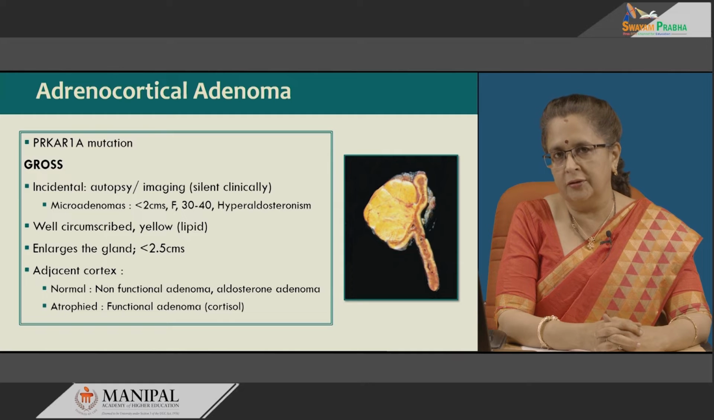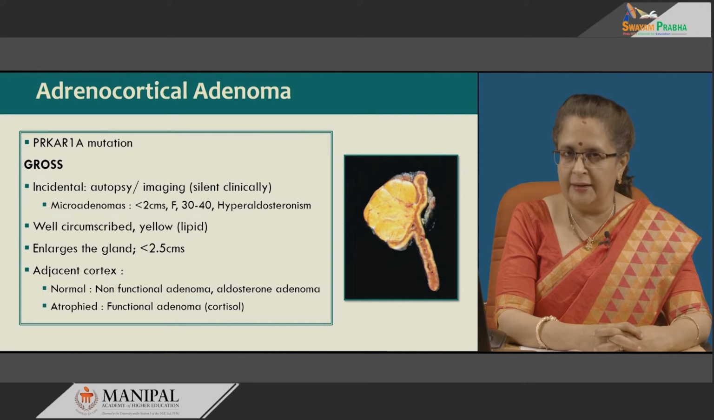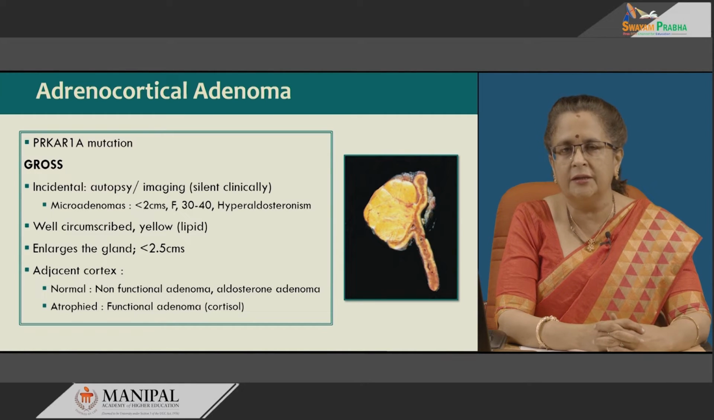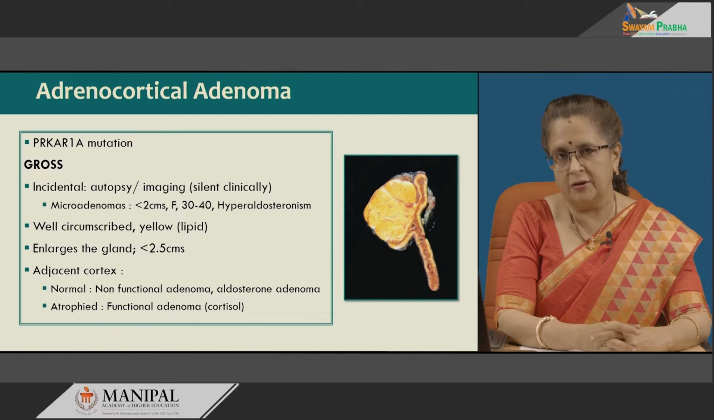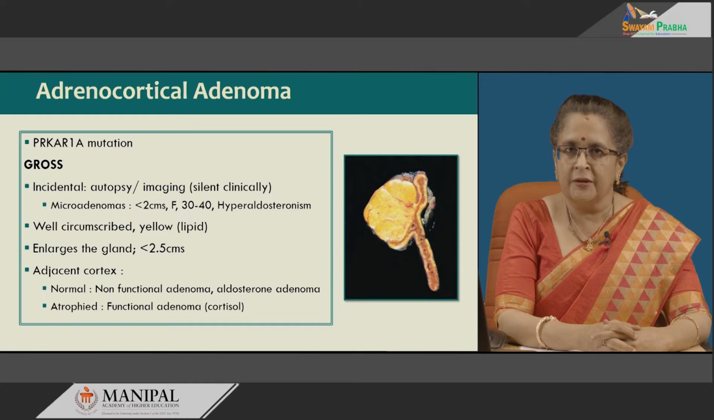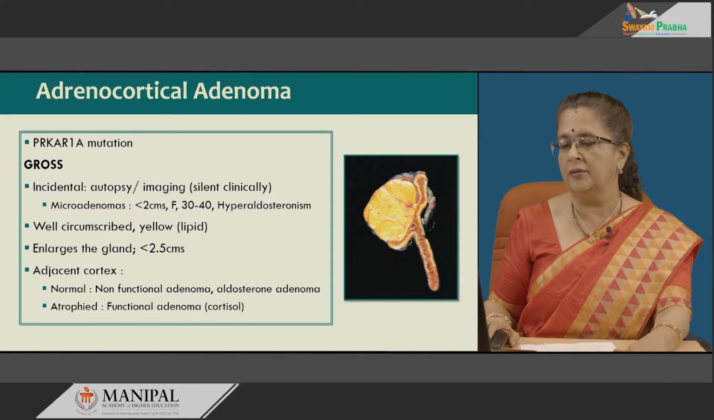Now, functional microadenomas producing hyperaldosteronism are usually very small and multiple or multifocal, seen mostly in females in the 30 to 40 age group. They are well circumscribed and yellow. Now, this pertains to slightly larger adenomas also, but usually it never exceeds a size of 2.5 centimeters. The adjacent cortex depends on whether it is functional or non-functional. Now, when a functional adenoma produces cortisol, the adjacent cortex would be atrophied, whereas in a non-functional adenoma, or if an adenoma is producing aldosterone, then the adjacent cortex is usually normal.